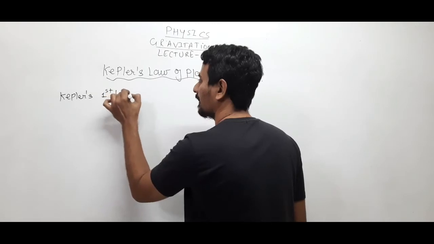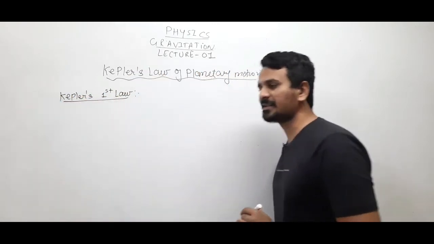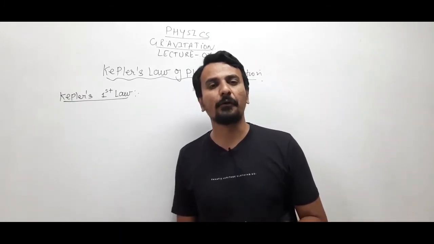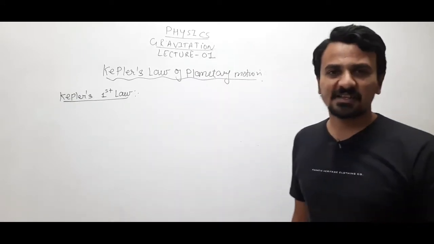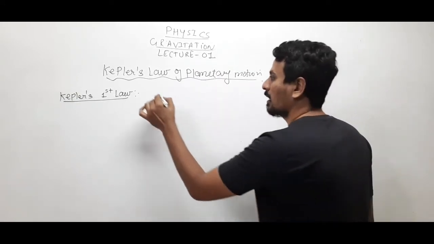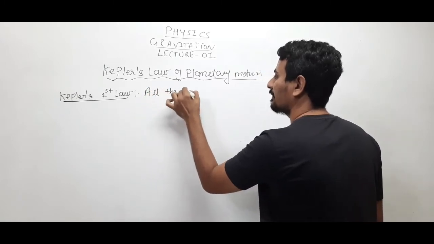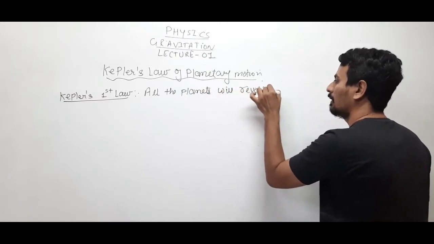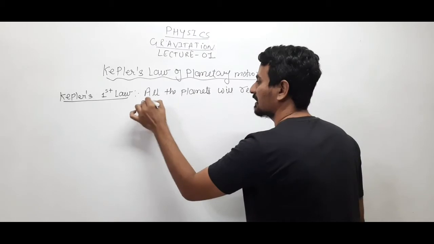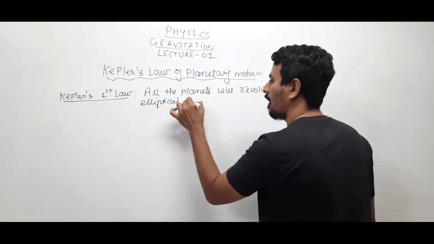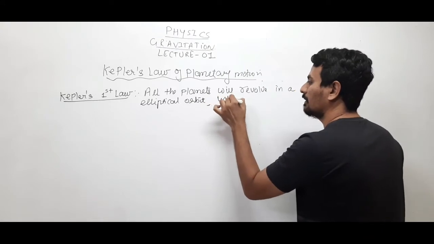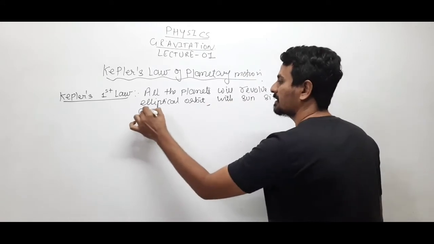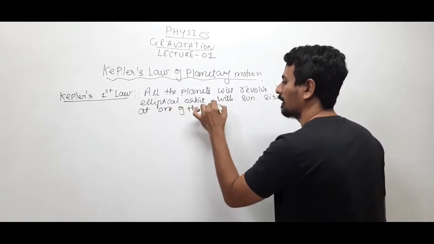See, Kepler's first law. According to the first law of Kepler, he said that all the planets will revolve in an elliptical orbit with the sun situated at one of the foci.